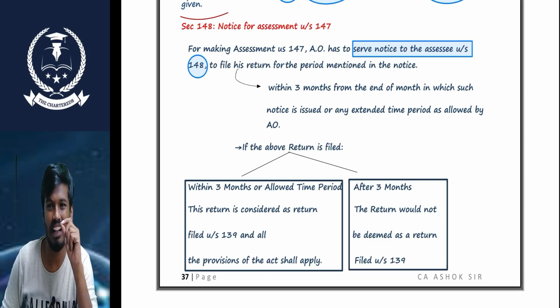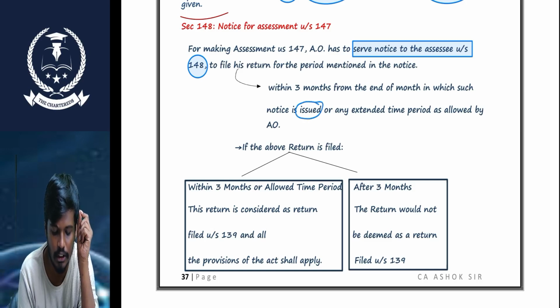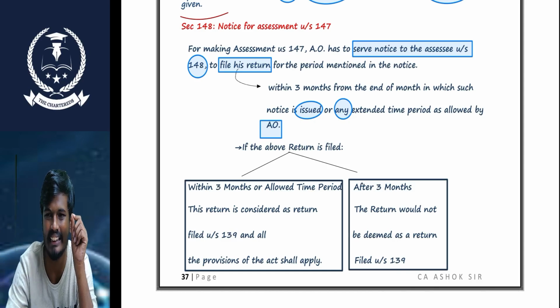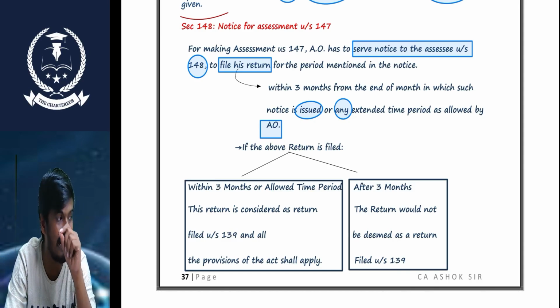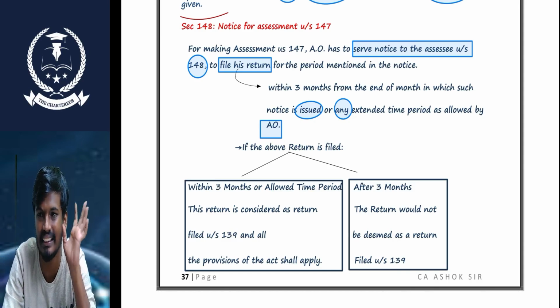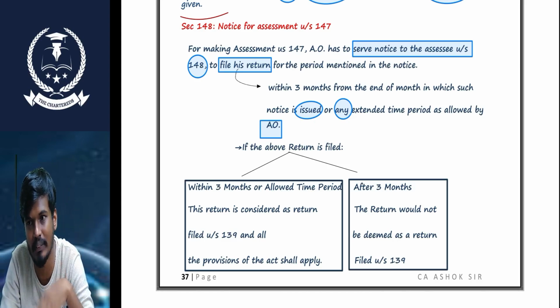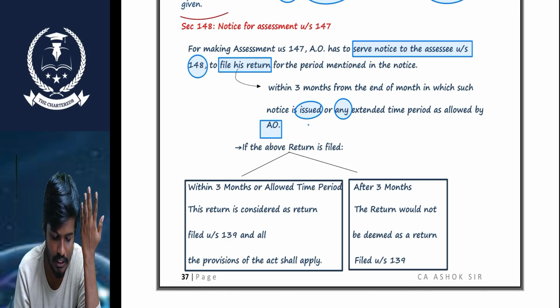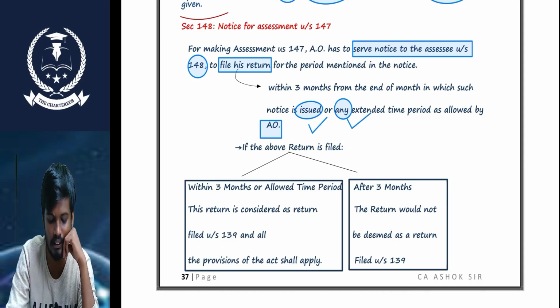Sir, after serving the notice, within 3 months from the end of the month in which the notice was issued, or any extended time, the SSC needs to file the return. Very simple, sir. If the AO serves the notice to the SSC, the return is required to be filed against such notice within 3 months from the end of the month in which the notice was issued, or any extended time allowed by the AO.